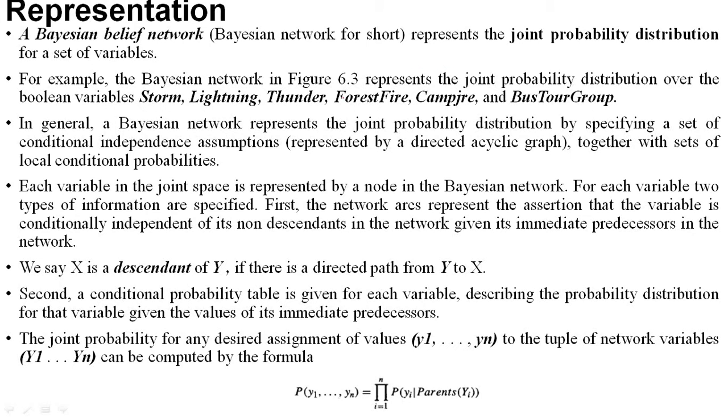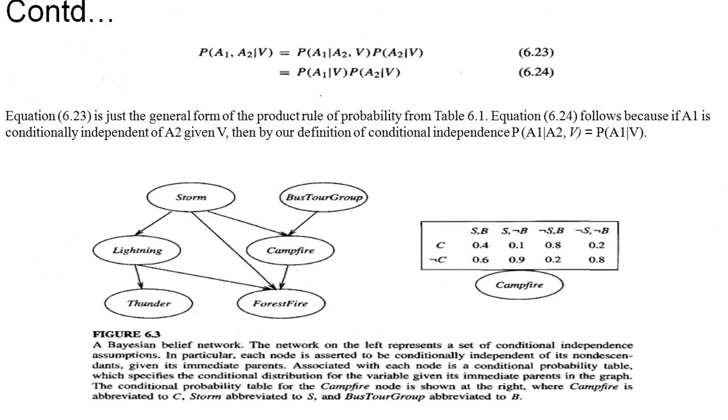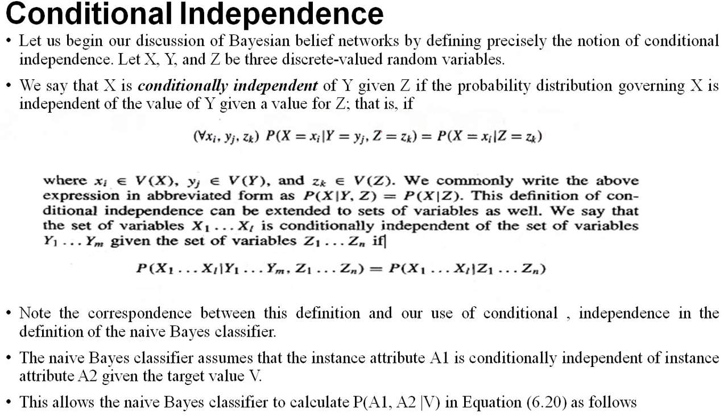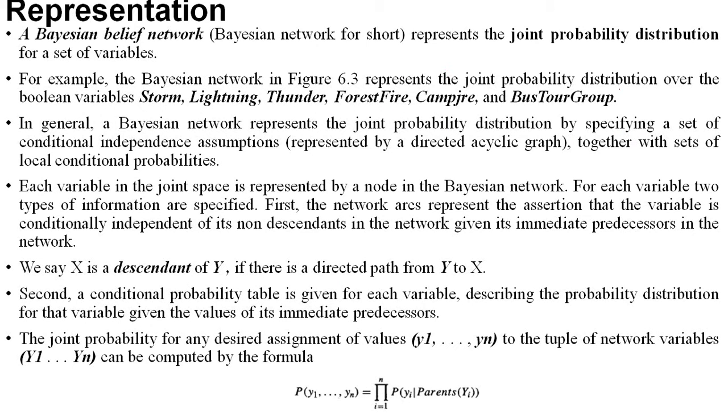Here, if we take the example in figure 6.3, I will show you that figure. The network represents a joint probability distribution over the Boolean variables storm, lightning, thunder, forecast, campfire and Buster group.